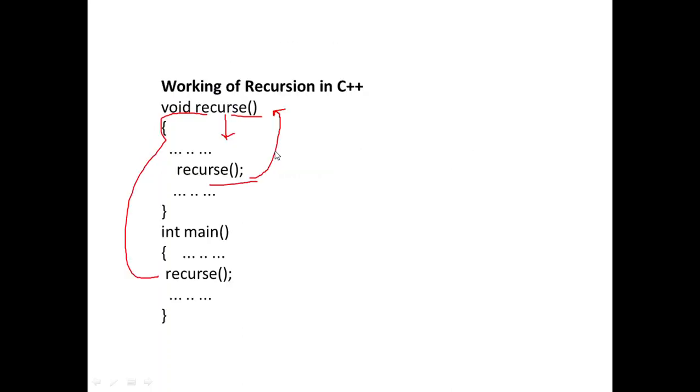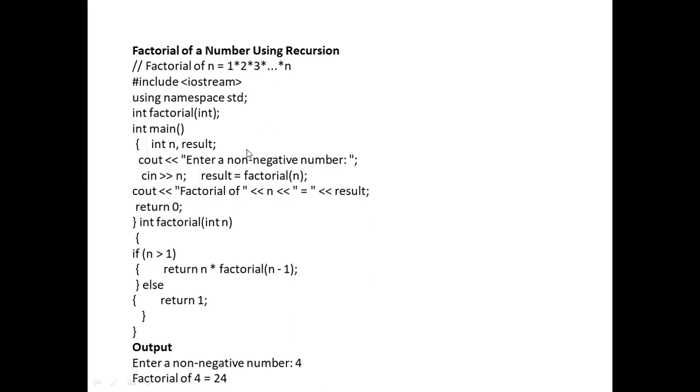The best example is the factorial of a number using recursion. Very important example. What does factorial mean? You know about 5 factorial, right? 5 factorial means 1 into 2 into 3 into 4 into 5, that is 120.